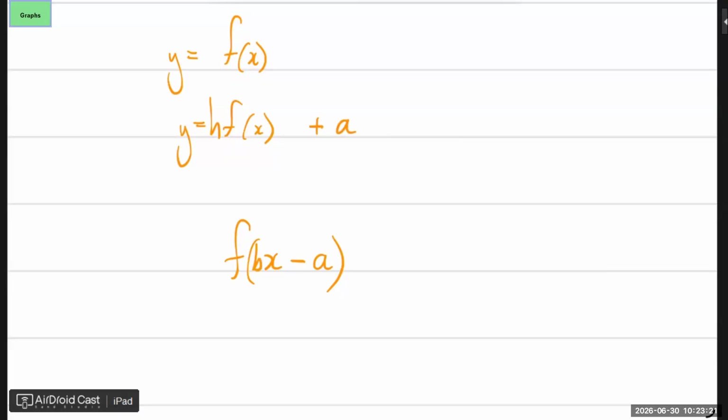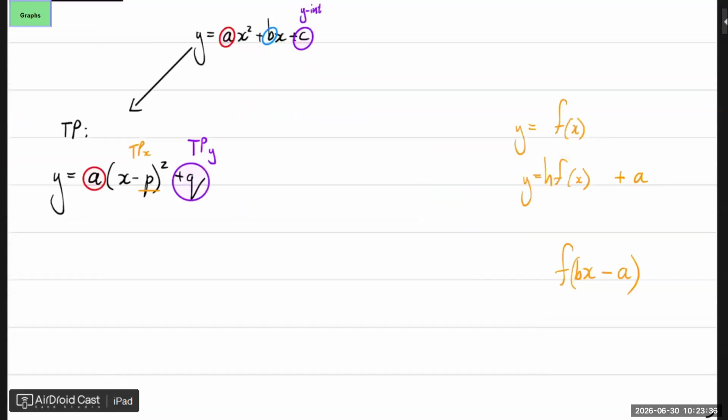Then everything changes in terms of the x, the domain. But if you're just changing something in y, it's only your range that's been affected. If you're just changing something in the x, it's just your domain that's changed. All right, so let's carry on with this part.